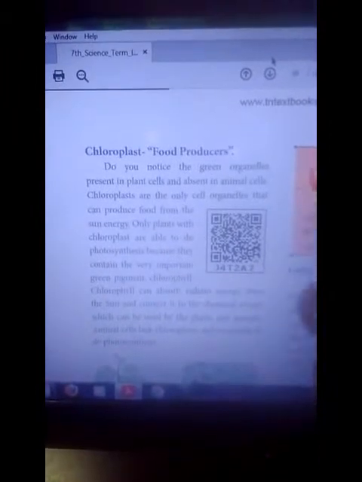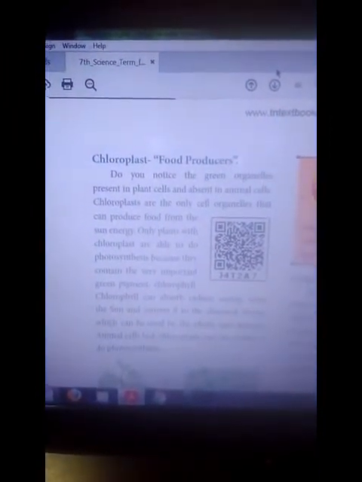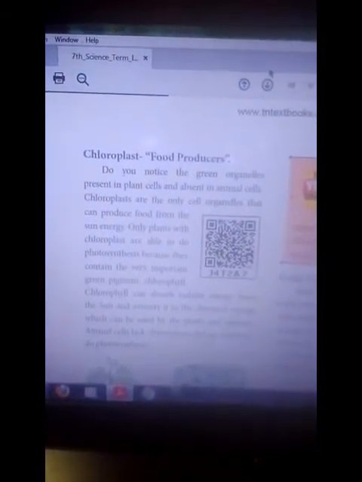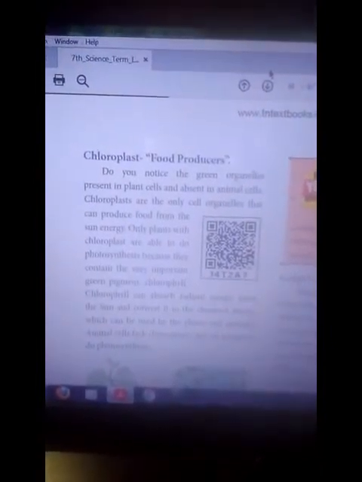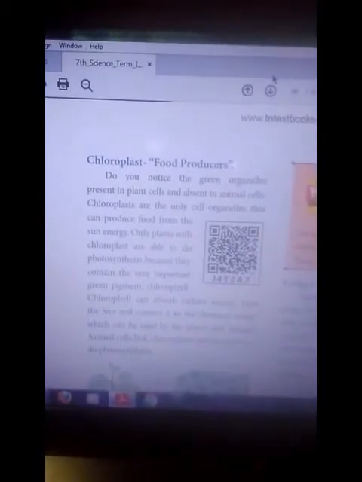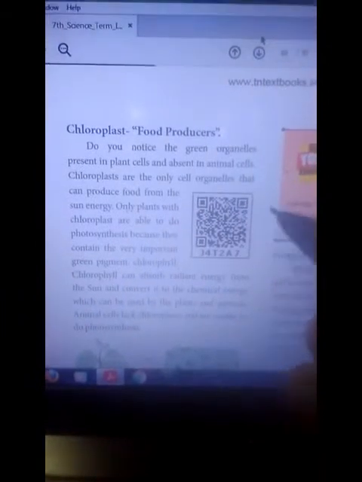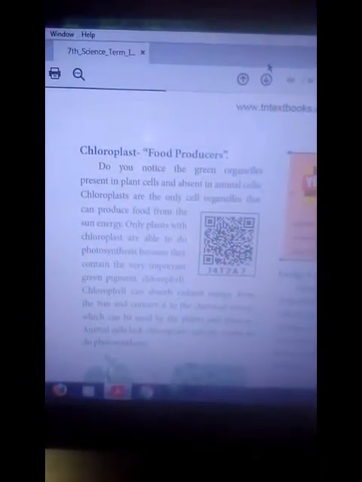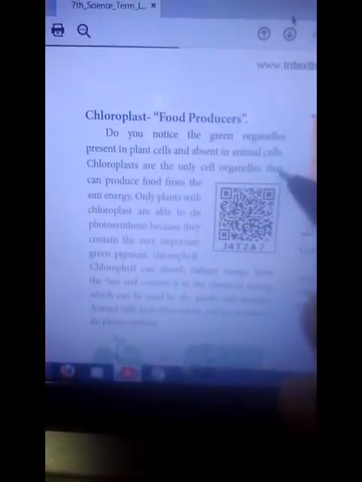Chloroplast, other name food producer. What is a food producer? This chloroplast absorbs sunlight. Through this, light energy is converted into chemical energy. Through this process, food is produced from the plant leaves, so it is called photosynthesis. This photosynthesis contains two types of reactions, light reactions and dark reactions.